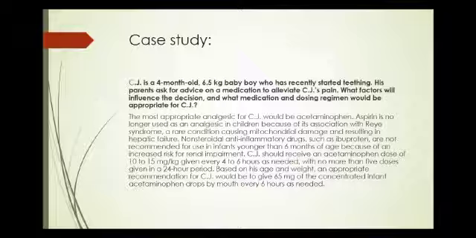The most appropriate analgesic for this case is acetaminophen, because, as I have discussed before, it has very few contraindications. We do not give aspirin because in children it is associated with Reye syndrome, which is a rare disease causing mitochondrial damage and resulting in hepatic failure. So aspirin is contraindicated for children.